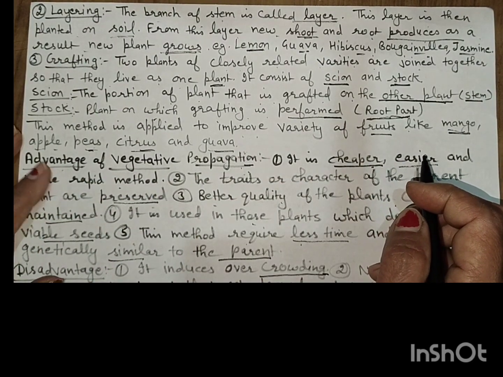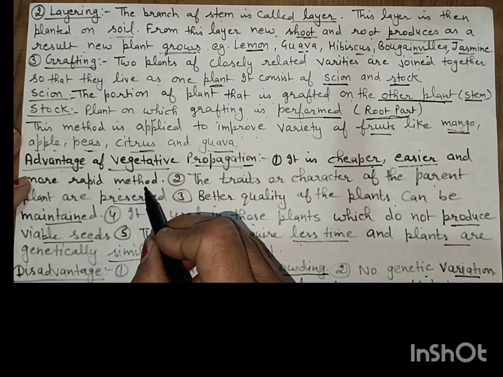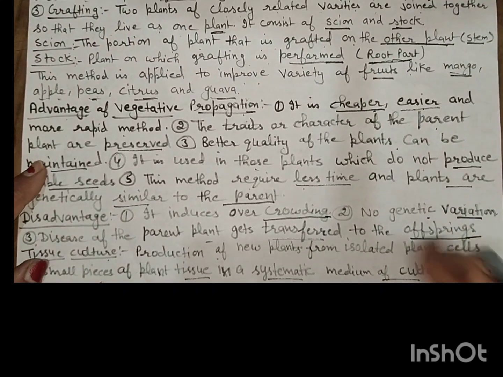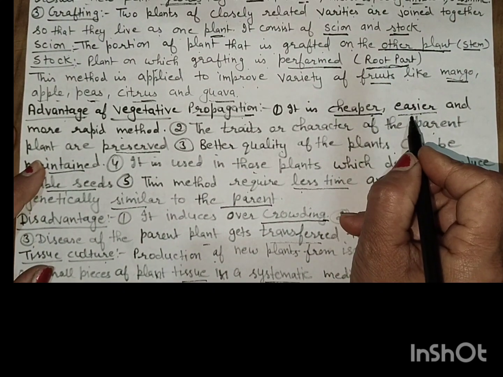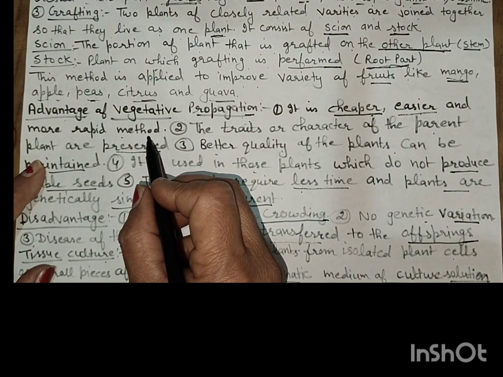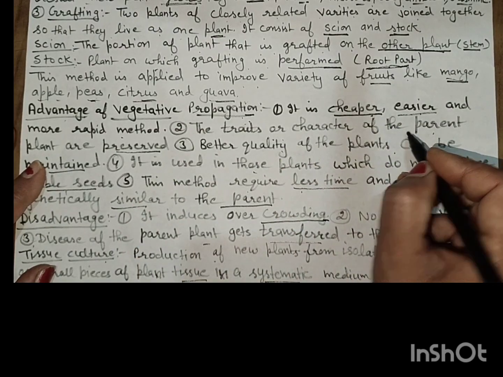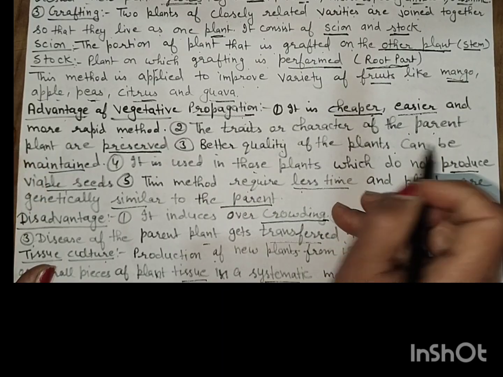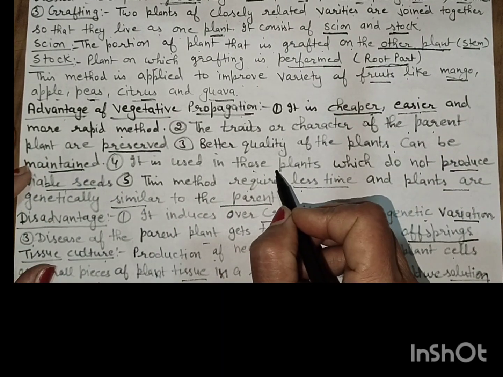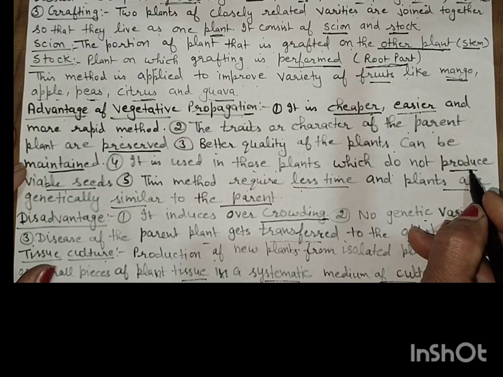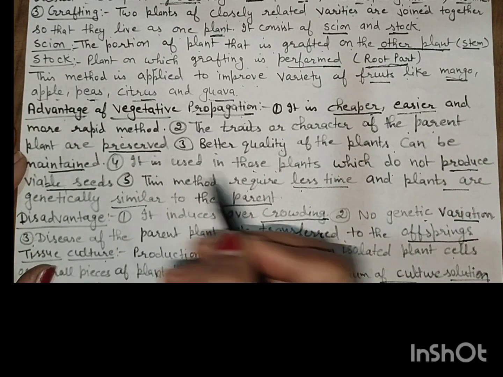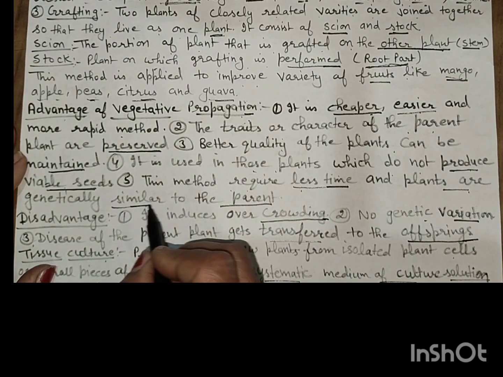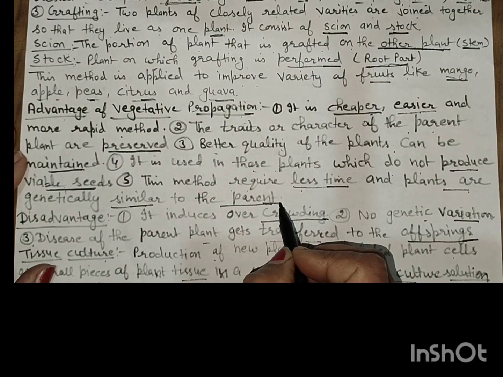the flowering plants. Now, what are the advantages of vegetative propagation? It is a cheaper, easier and more rapid method. The traits of the parent plants are preserved. Better quality of the plants can be maintained. It is used in those plants which do not produce viable seeds. These methods require less time and plants are genetically similar to the parent plants.